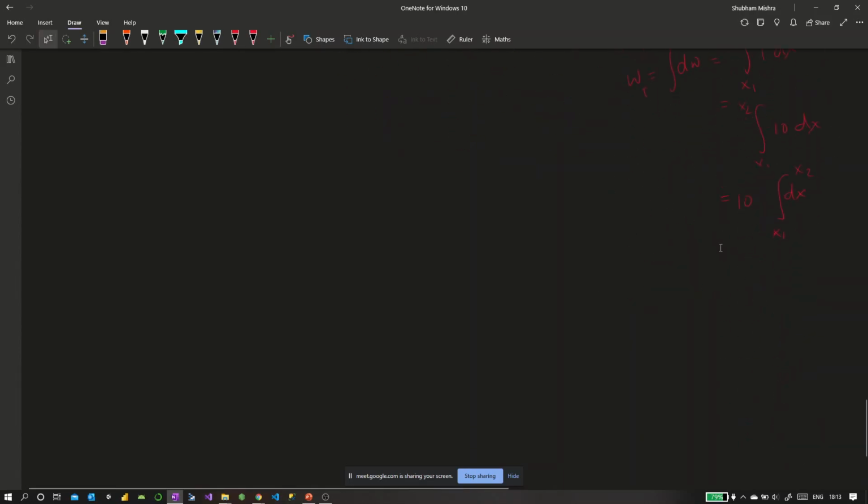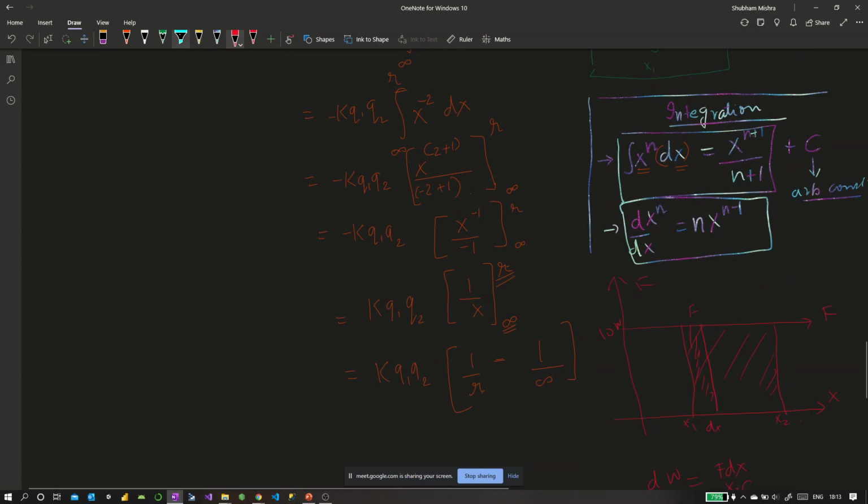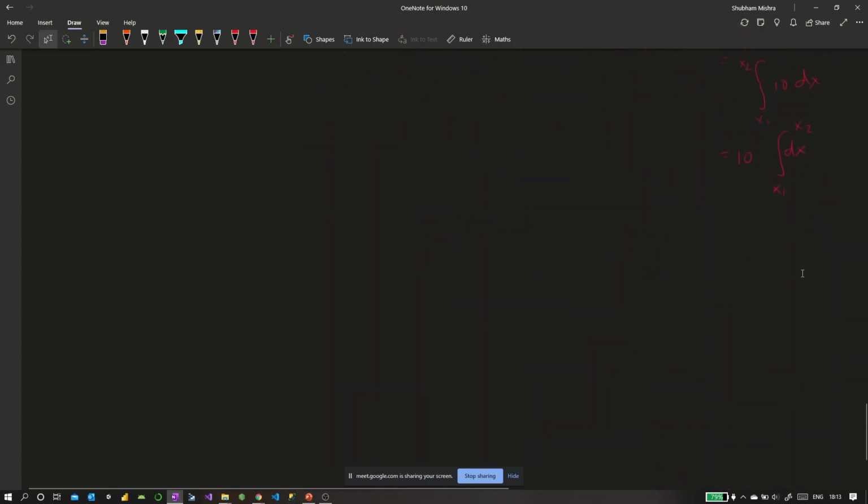Again, there comes an integration formula here. You can write that formula down here so that you can refer to it later. I would advise that you learn them also, okay? So integration of 1 with dx is nothing but x plus c. This is another formula. If you're integrating just dx, it would be just x. I can write dx as 1 into dx, right? So that would become 10 into x, because integration of dx is nothing but x. And now you have to do it from x1 to x2.